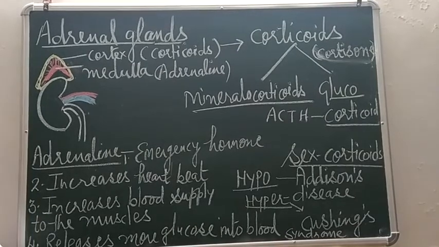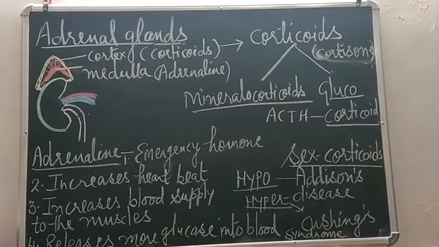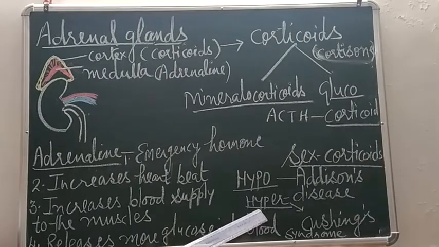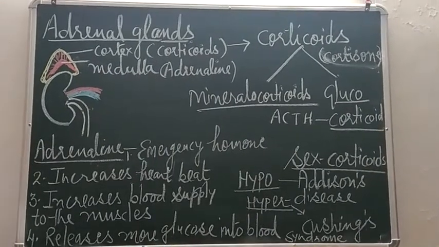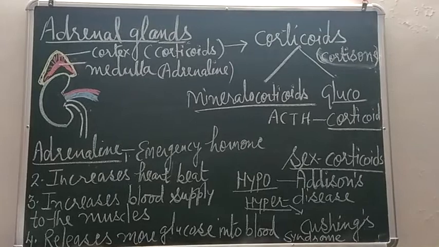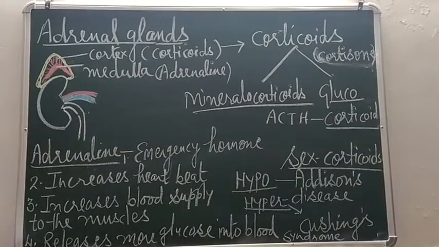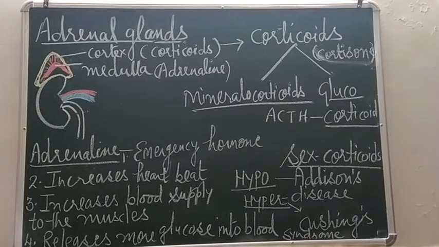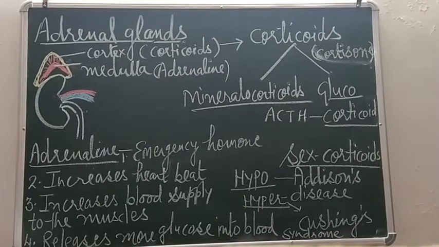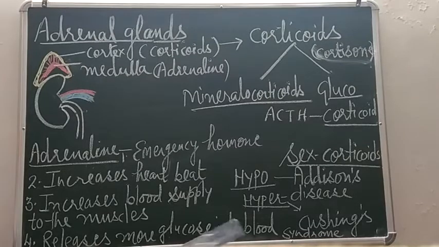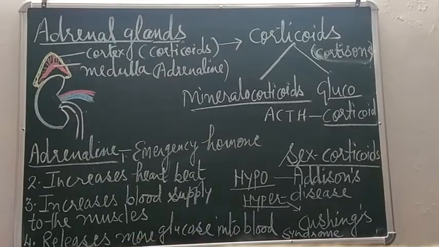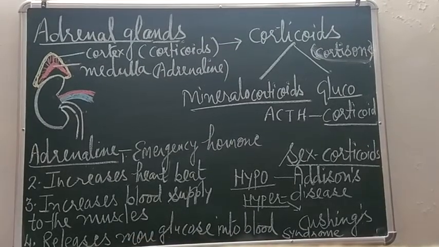Now, what is this Cushing's syndrome? The reason is hypersecretion of the adrenal cortex, and in this disease the symptoms are just the opposite of Addison's disease. So here, obesity, a person will gain weight. Hyperglycemia, which means there will be more sugar in the blood.